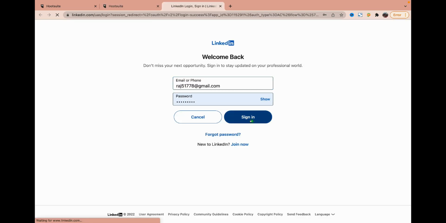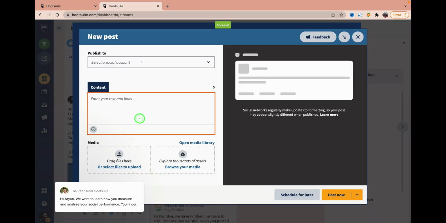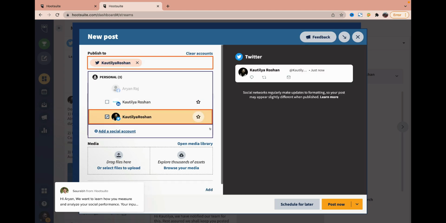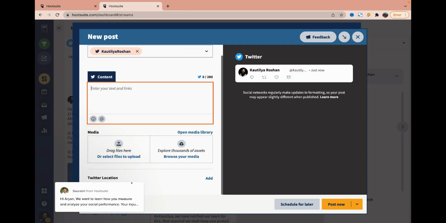So that is the page that I have connected to LinkedIn. So I will reconnect this. Now this is connected. Then afterward, done. So I can go and choose here the social media account that I want. After doing that, I can give here the link, the text, whatever I want, and I can drag the media file, and then after that I can add the location if I want and schedule for later.